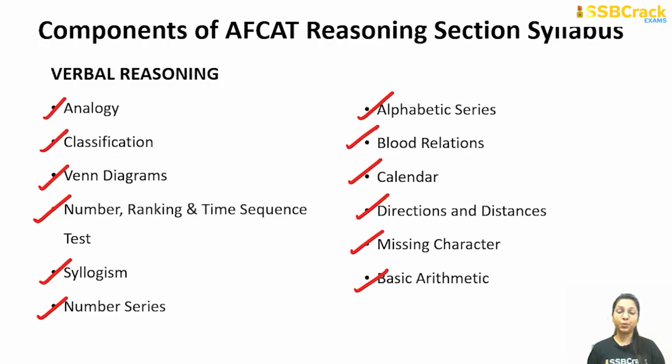Earlier, what was happening was that from the verbal reasoning of your reasoning section, there were only 2-3 topics from where you were getting the questions, and there were no questions from the other topics. But right now in your recent exam, there were questions from different topics like blood relations, series, directions and distances, missing character. So now they are diversifying the verbal reasoning as well. So do prepare for all the topics.